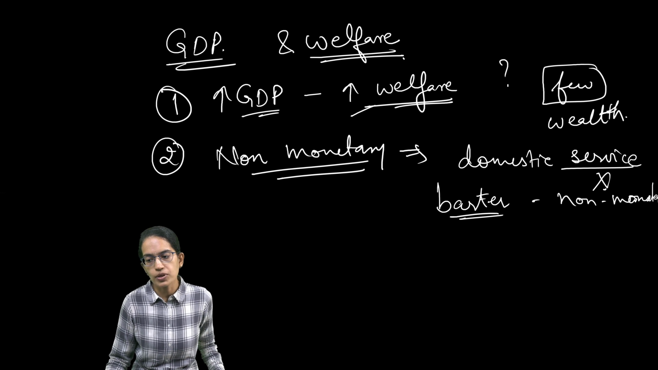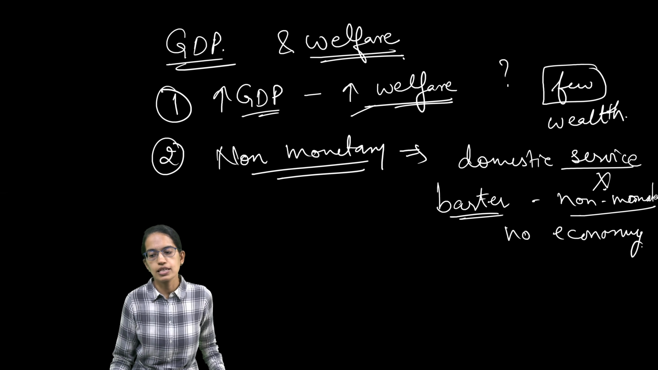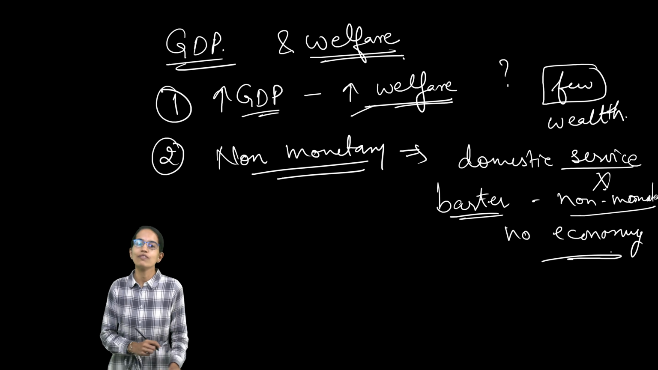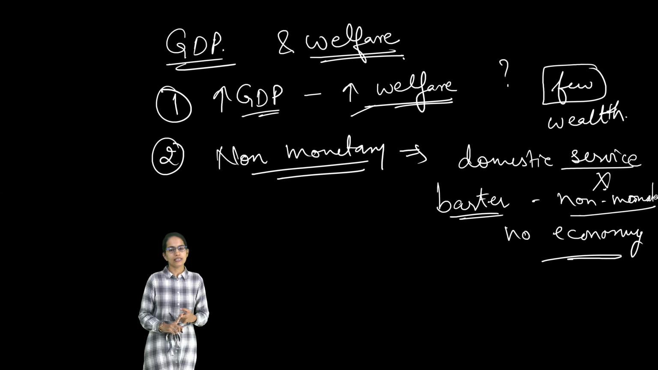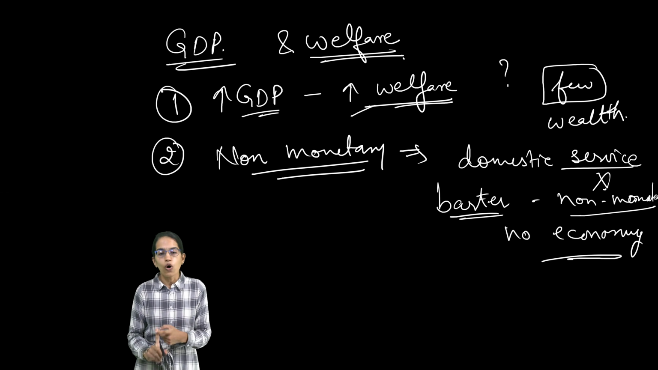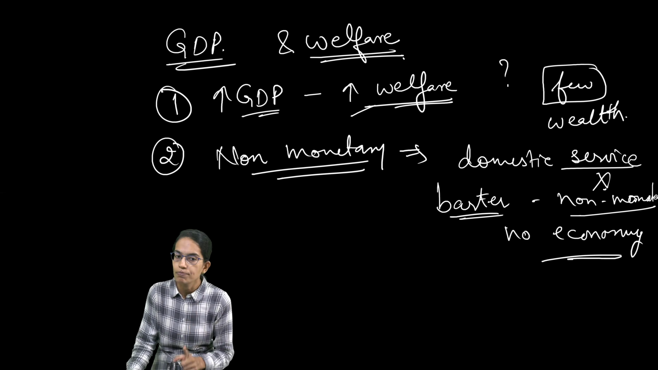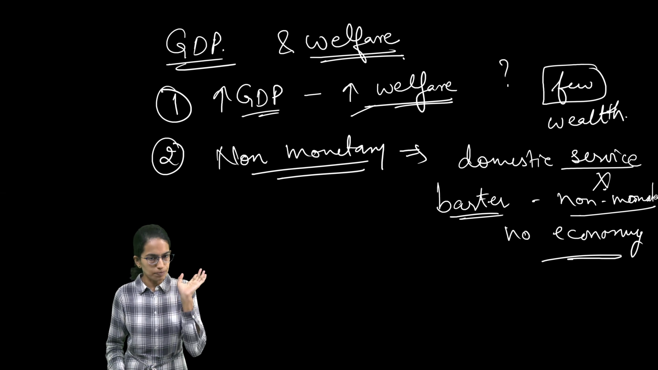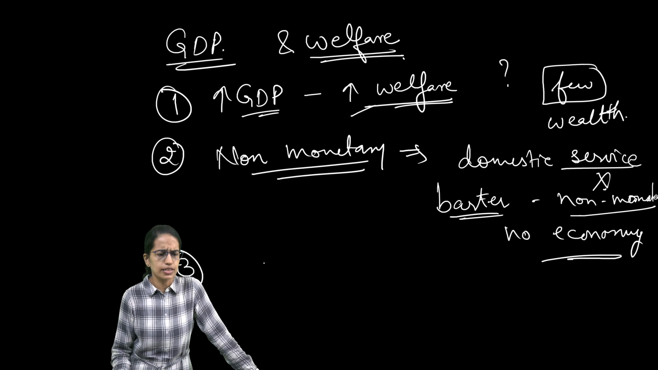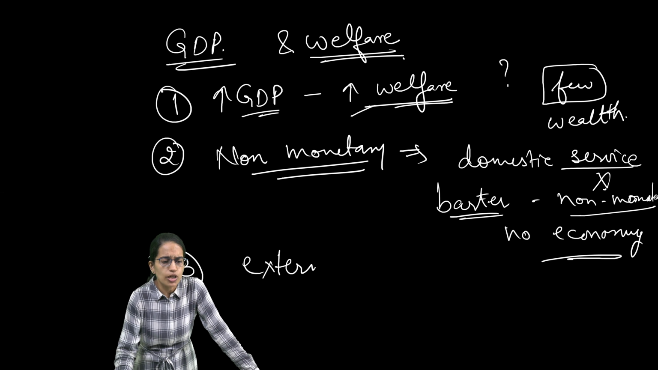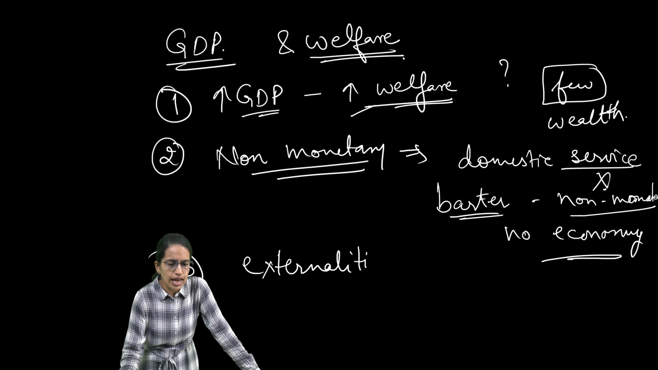since it's non-monetary, there is no economy involved in it. And since there is no economy involved in it, what would happen? This would be considered a non-monetary aspect and would not be counted towards GDP. The third important thing is, GDP does not take into account externalities.